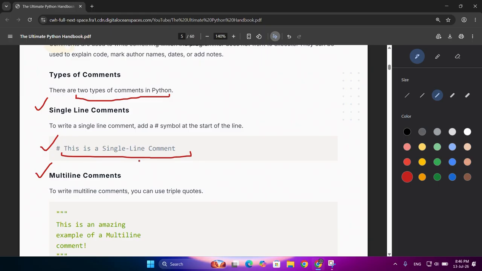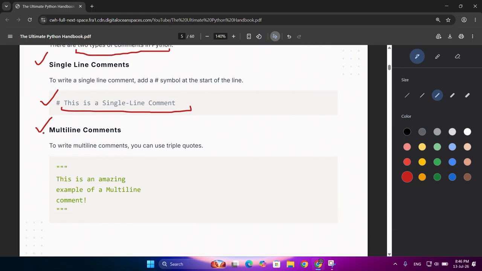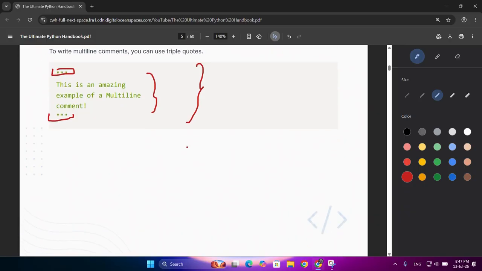Then there are multi line comments, used for documentation, like when for a full document we need to comment down things. They begin with triple double quotes and end with triple double quotes. Whatever you write in between these is commented. We will see this in VS Code later.